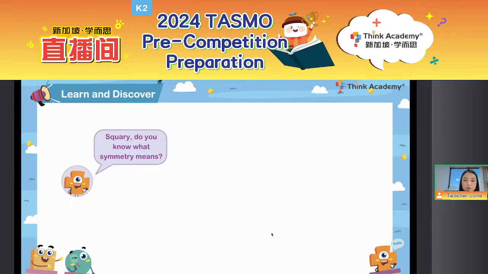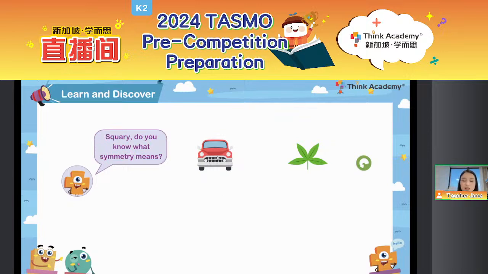So everyone, let's quickly review what it means by symmetry. Symmetry means that if we fold a picture along a line, we can get two halves that look exactly the same. For example, look at Teacher Jane's hand. Imagine that in between them, there's a transparent line, okay? If we fold the two hands, they are exactly the same, right? So we can call this symmetry.